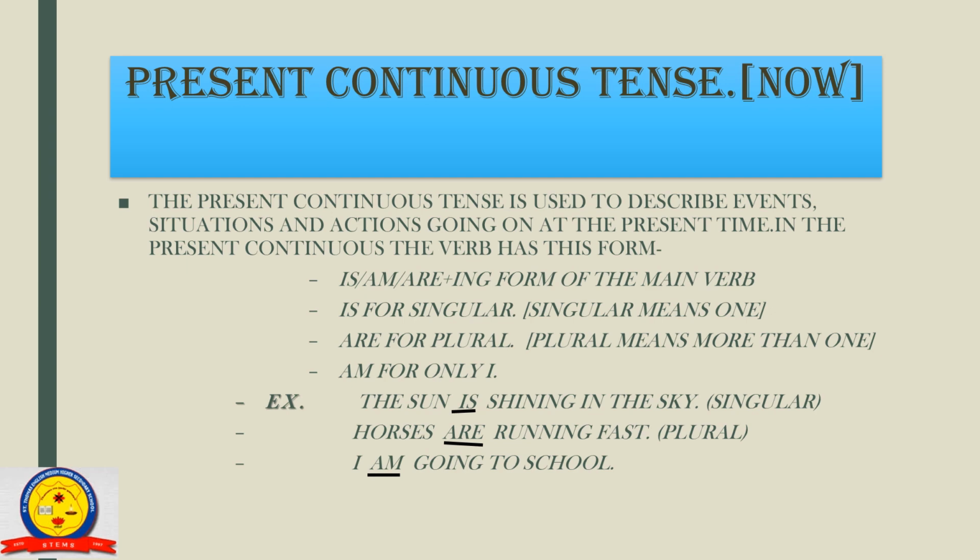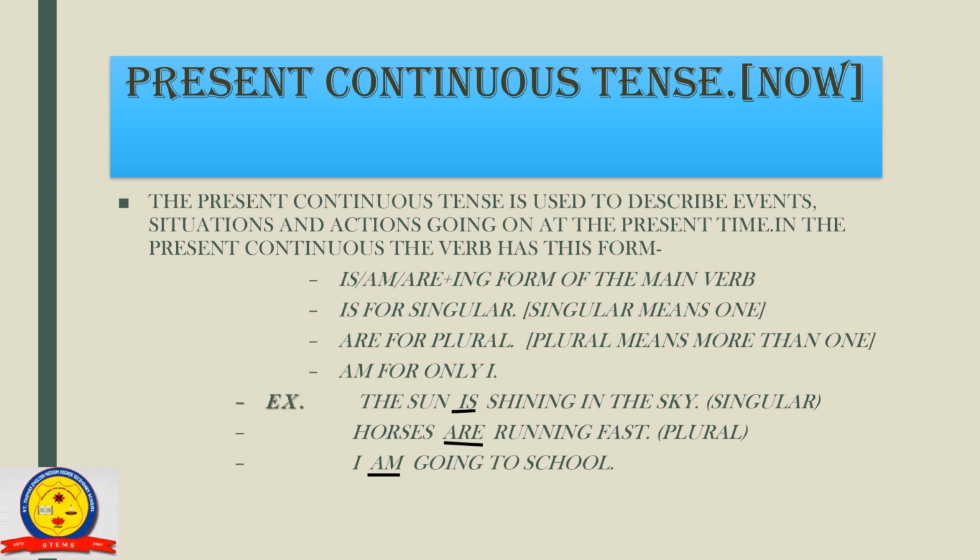In the present continuous, the verb has this form: is, am, are plus ing form of the main verb. Is for singular person, are for plural person and am only for I. Singular means only one. Plural means more than one.